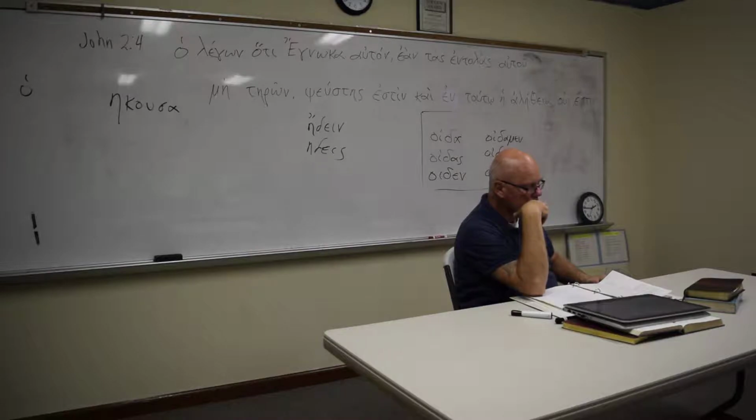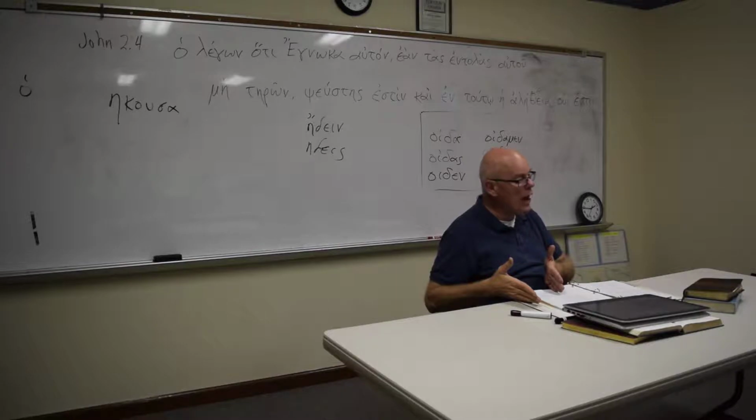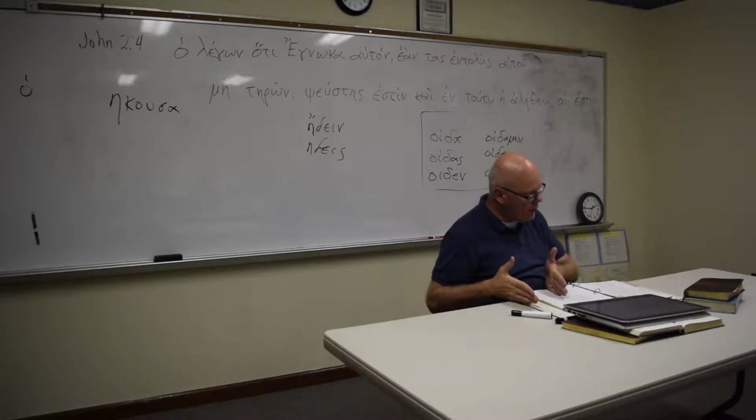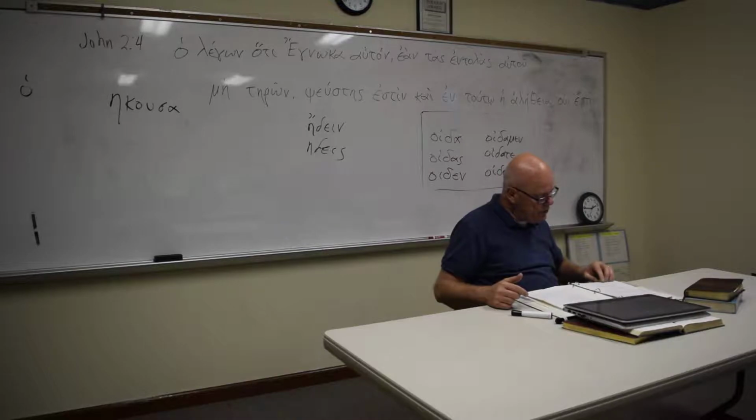So the predicate position: if you got into the predicate position, that means your noun has the article, but your pronoun doesn't. If your pronoun doesn't, then it would be translated himself. So the man himself. You can see an example down below at the very bottom of the page.